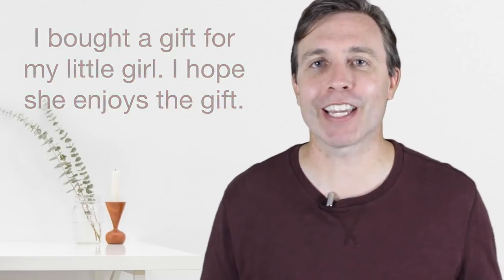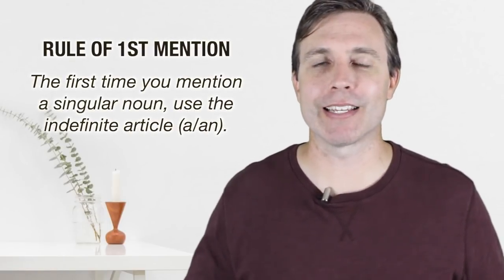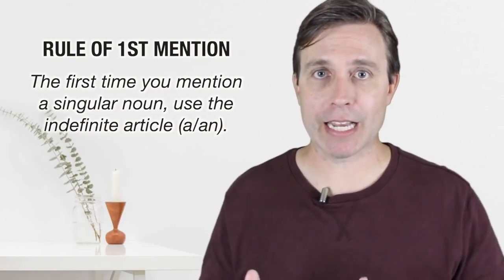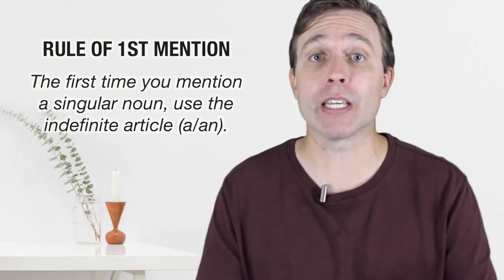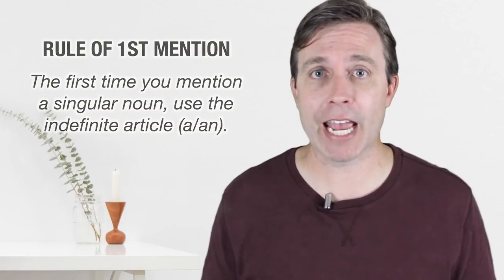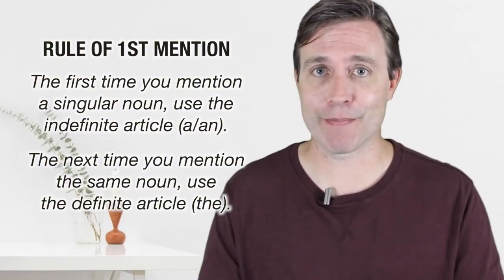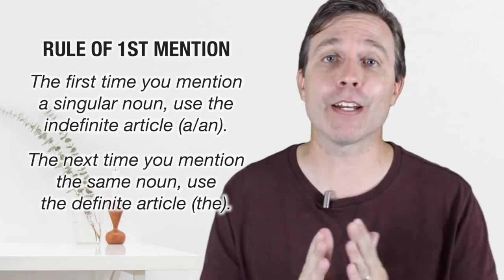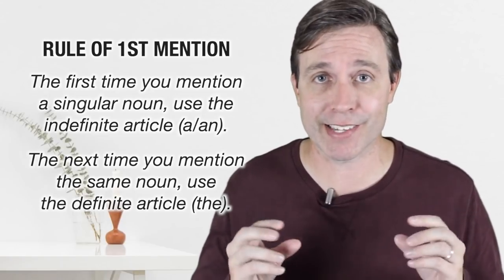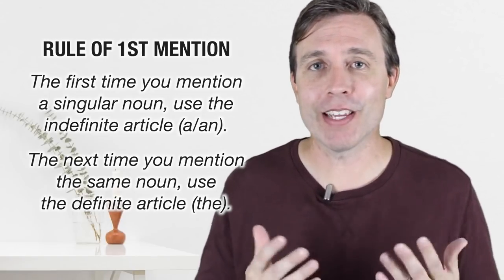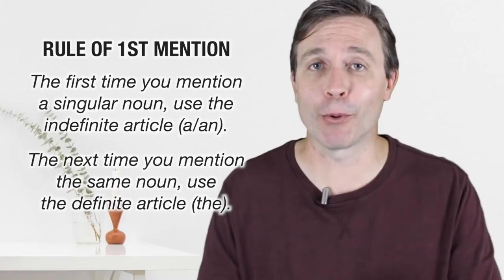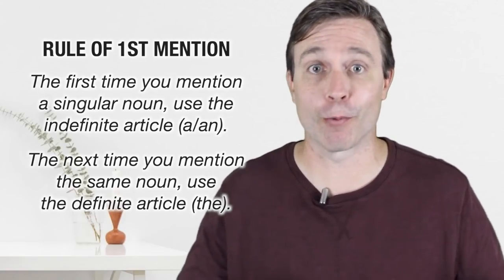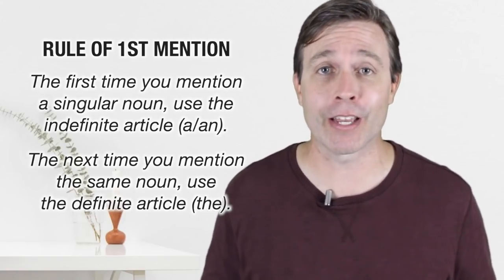So really what we're talking about is the rule of first mention. And what this rule says is that the first time you mention a singular noun, you're going to use the indefinite article a or an. And the second time that you mention that same noun, you're going to use the definite article the, because it is now known. So this is a very useful and important rule to follow if you are writing a story or telling a story, because you want to make sure you get those articles correct.